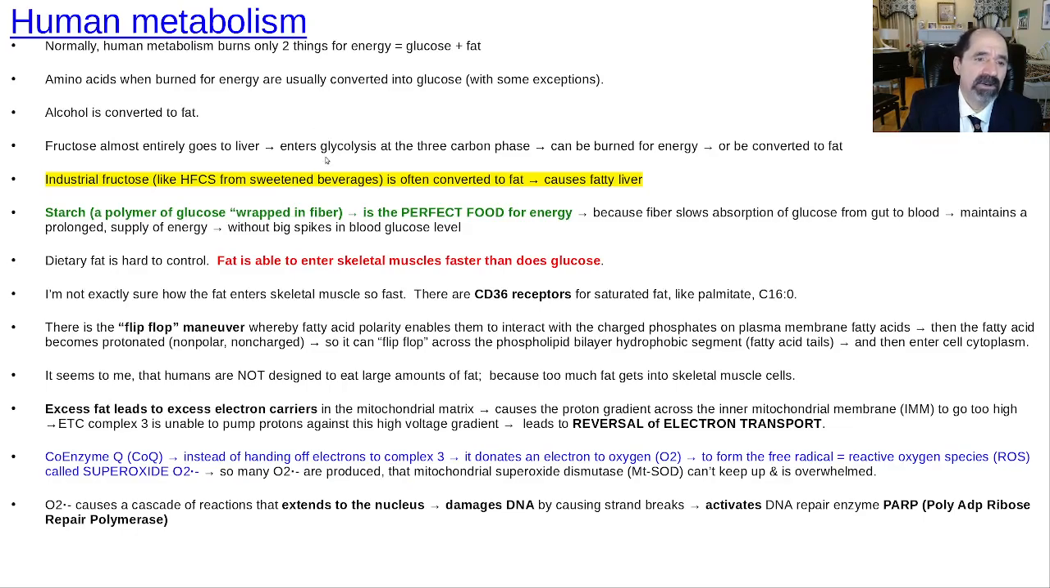Fructose almost entirely goes to the liver, and when it's just in fruits, it comes packaged with all the fiber, antioxidants and whatnot. But when it comes from a liquid sweetened beverage, like high fructose corn syrup, you get this giant bolus, and that largely gets made into fat in the liver, and it predisposes to fatty liver. Starch is like a polymer of glucose. Starch, of course, is potatoes, sweet potatoes, rice, beans, quinoa, squash, and that's really like the perfect food, because with starch, the high fiber amount makes it low caloric density.